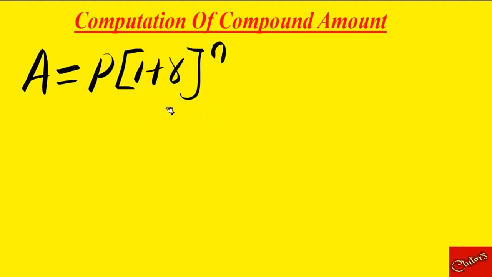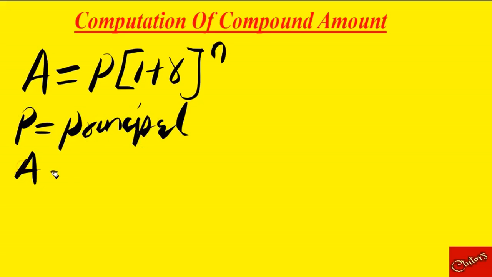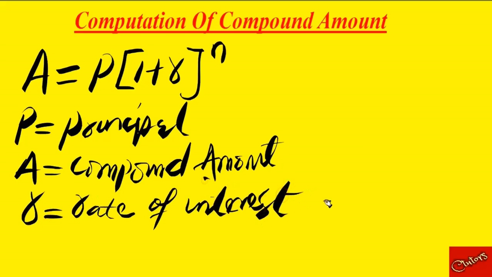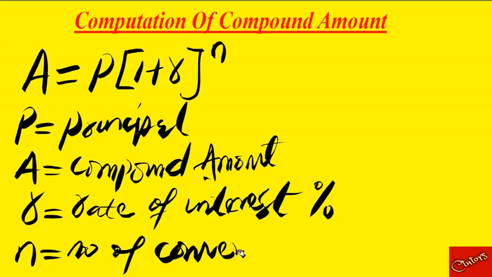This is the general formula in calculation of a compound amount, where P is the principal, A is the compound amount we're looking for, R is the rate of interest, always given in percentage, just like what we did in simple interest. Then n is the number of conversion periods. How many years are we computing the interest?